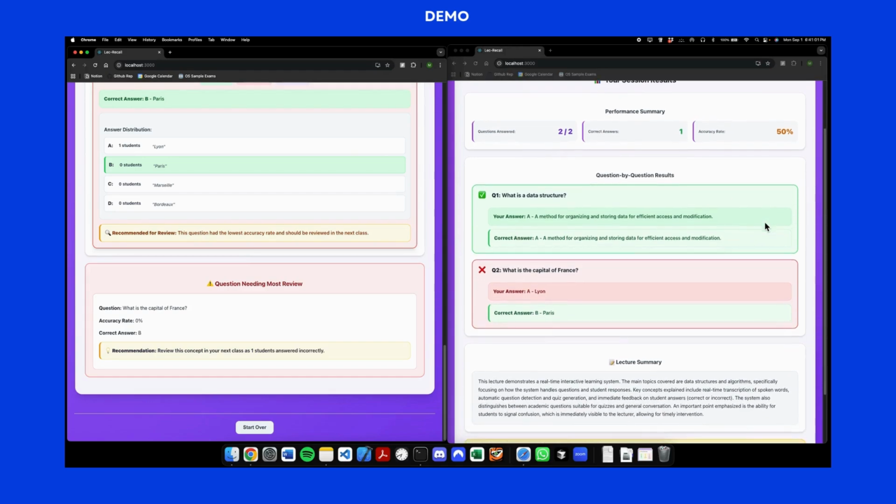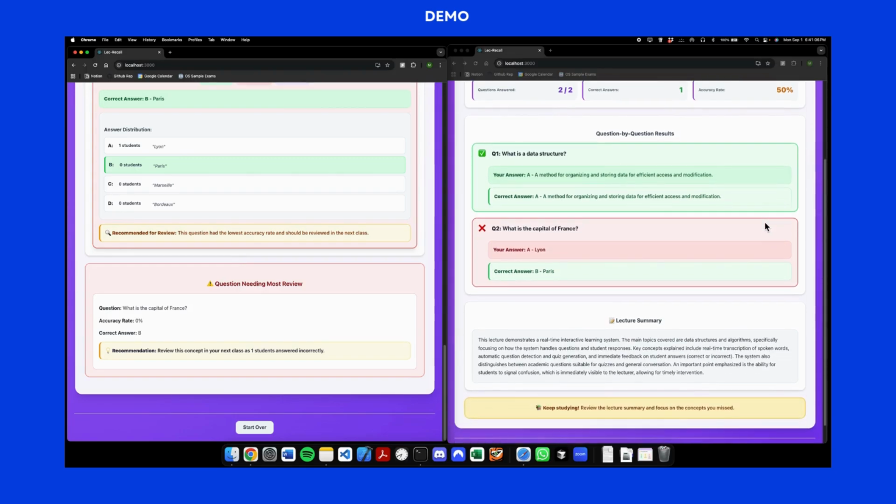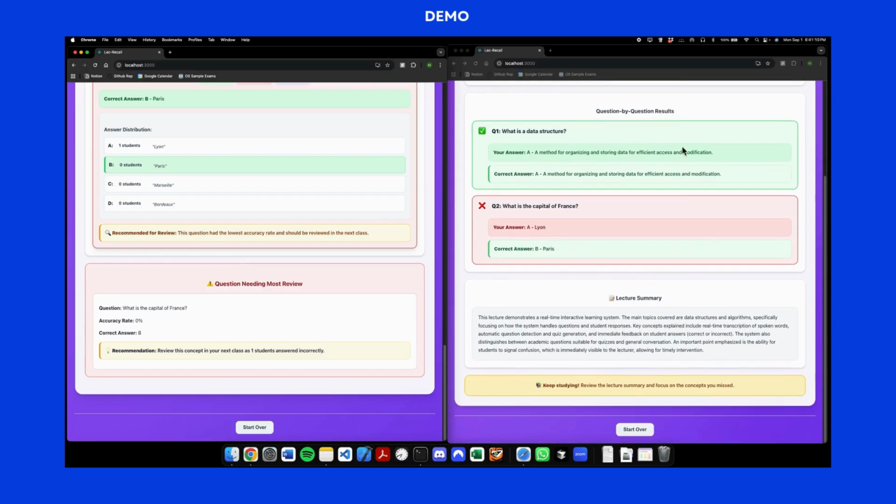On the student side, they also see the answers they gave to each question as well as the correct answers. On top of that, they also get a lecture summary based on the transcript of the lecture.